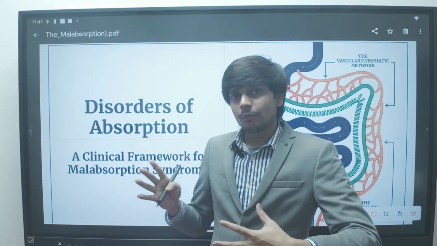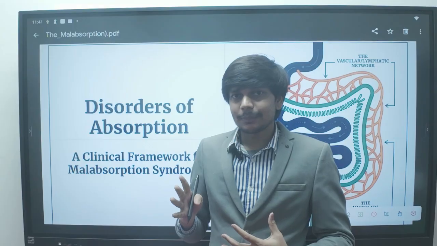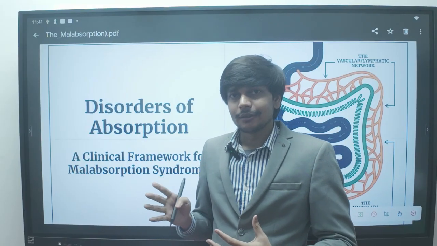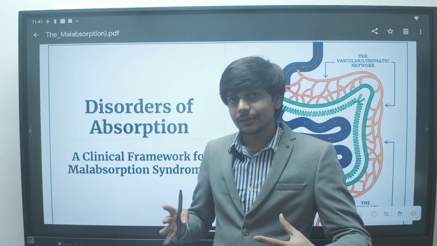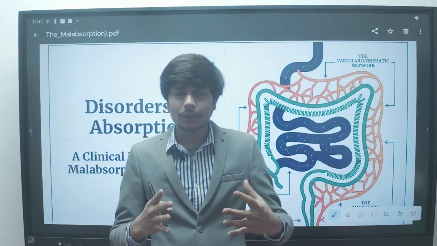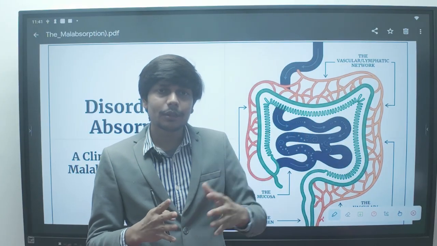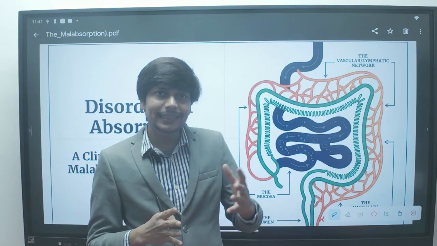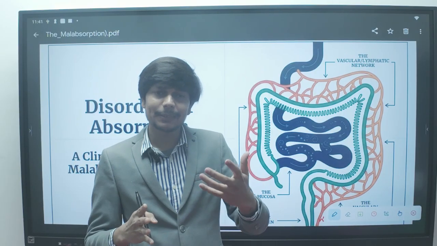So not only the gastrointestinal pathology of malabsorption will present with various symptoms, but other systemic involvement can also be present. In celiac disease, you may also get transaminitis.